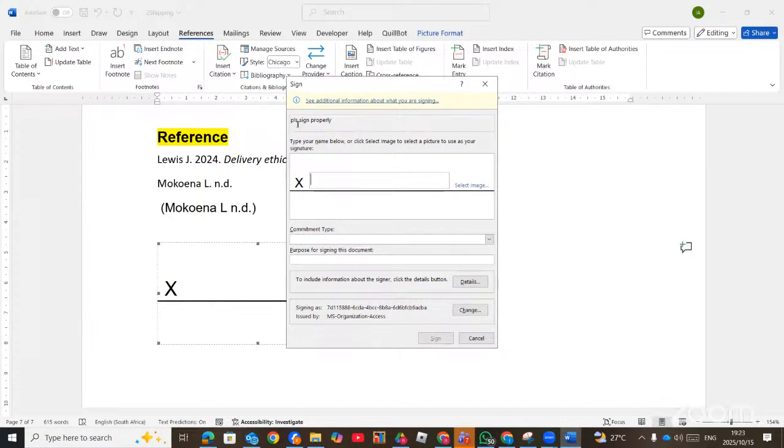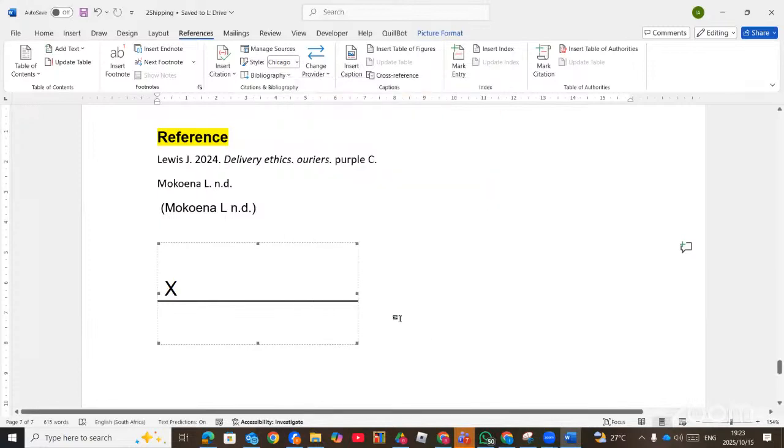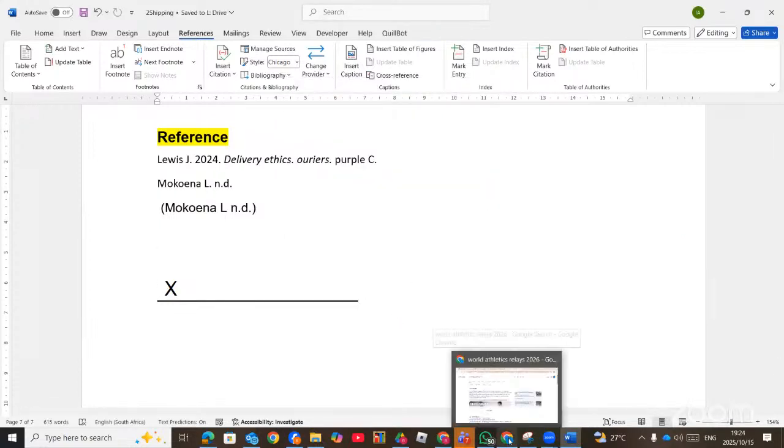Then this is the instruction that's given to us: please sign properly. You can add the image if you have your already stored signature, which is an image. You can insert it, then you put it here. Right. So that's how we add a signer's signature to our Word document.